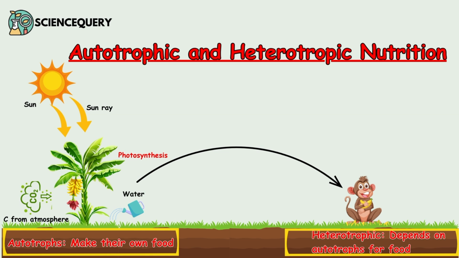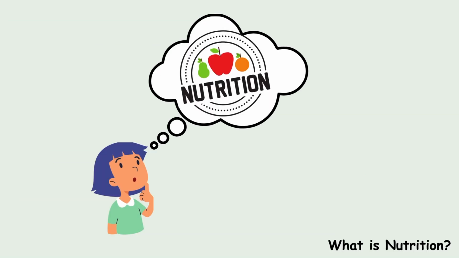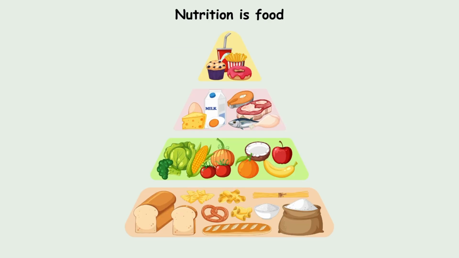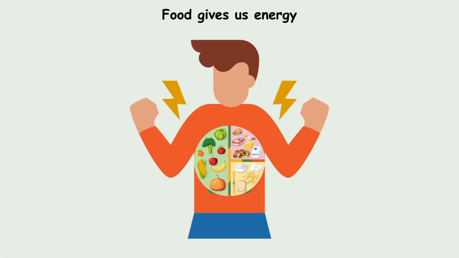In this video I am going to talk about types of nutrition, like autotrophic nutrition and heterotrophic nutrition. So here we are going to understand what nutrition is and why we need energy. In a very simple way, we can say that nutrition is food, and food is important because it gives us energy.